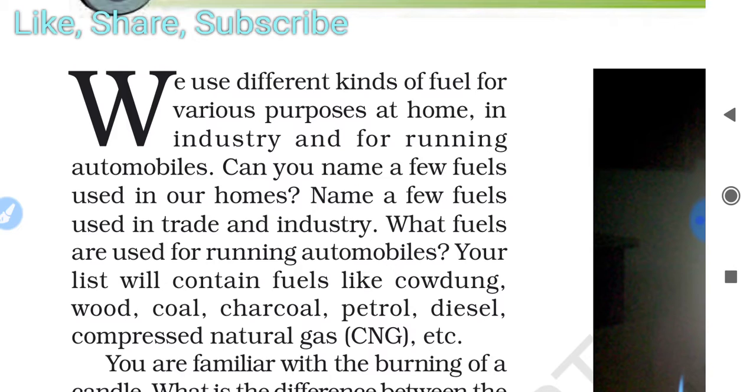So what is used for running automobiles? For automobiles, what do you use? Automobiles, you use CNG. Again you are saying CNG. Your car or bike is preferred with CNG. Sir, petrol. Yes, you have to say petrol or diesel. Mainly here on our side petrol and diesel are used. CNG is still very rarely used nowadays.